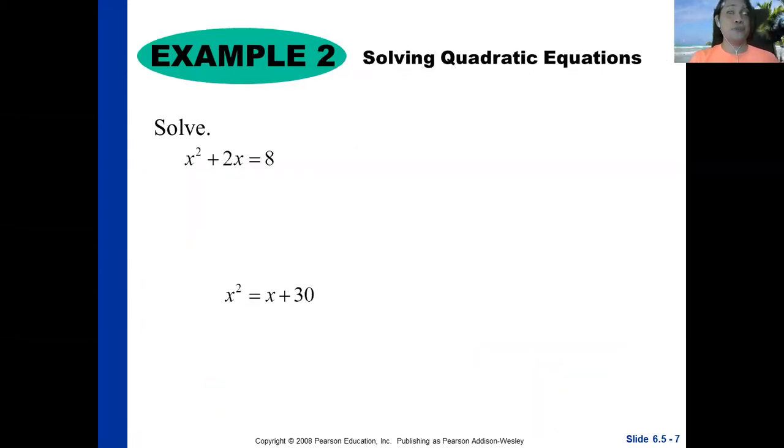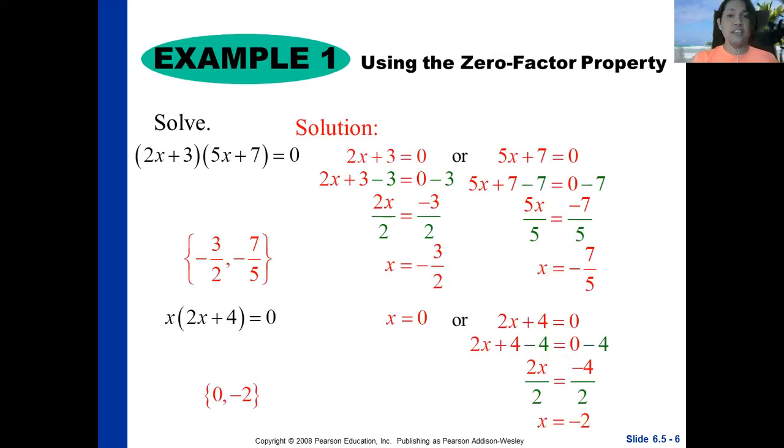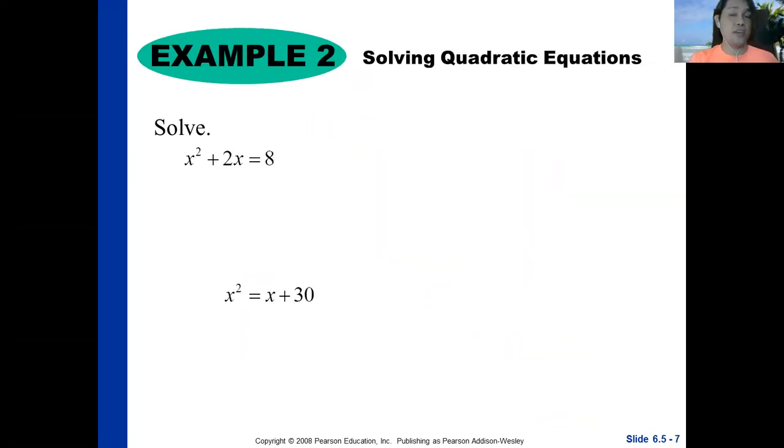So now let's try to use the zero factor property in solving quadratic equations. Again, we will use the zero factor property in solving quadratic equations. Are you ready? So easy. This is just too easy for you. I know, and I believe I can feel it. Example, x squared plus 2x is equal to 8. Then you have it.